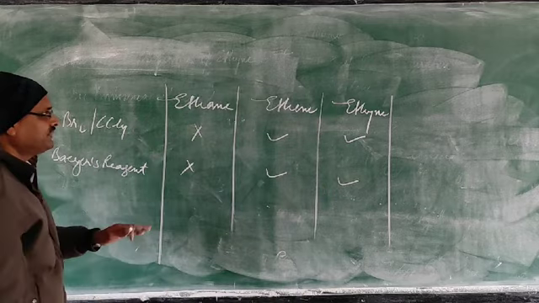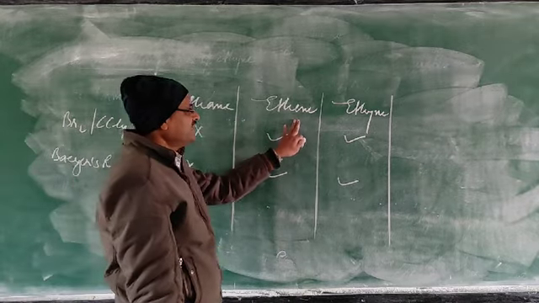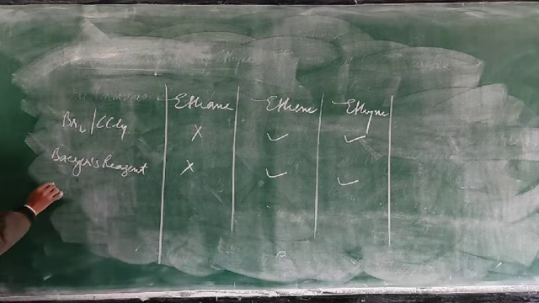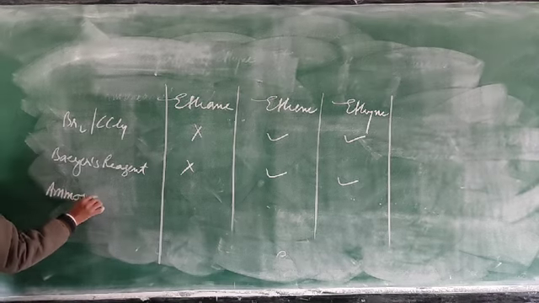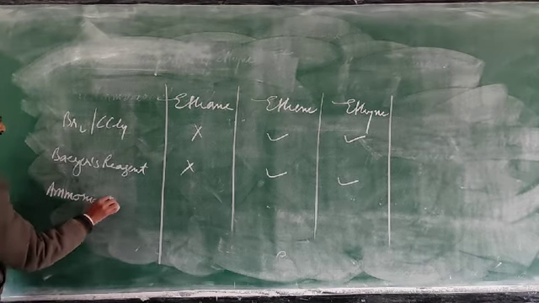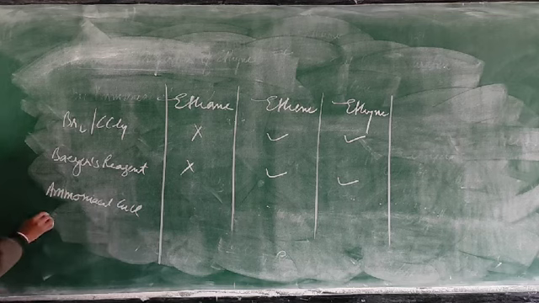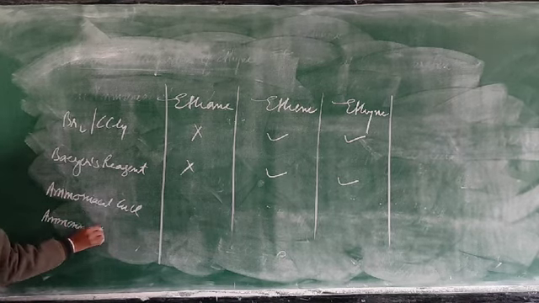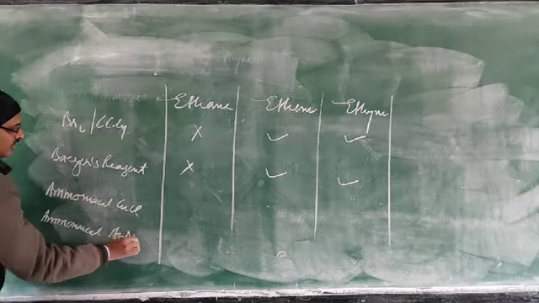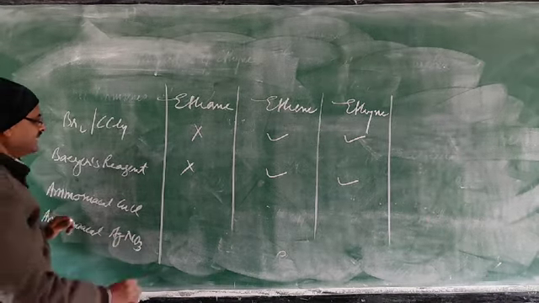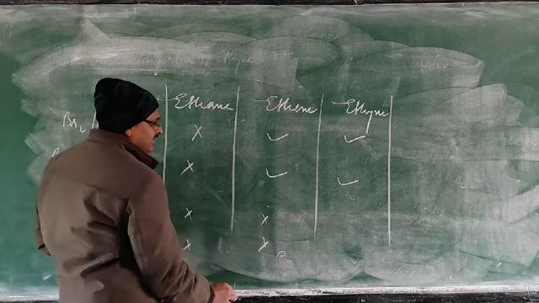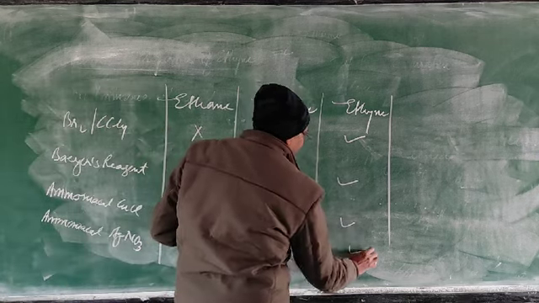But suppose it is asked to differentiate between ethene and ethyne, then we have two tests: ammonical cuprous chloride and ammonical silver nitrate. These two tests, ethane will not give, ethene will also not give, but ethyne will give.